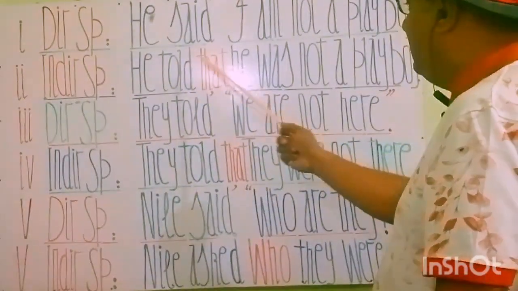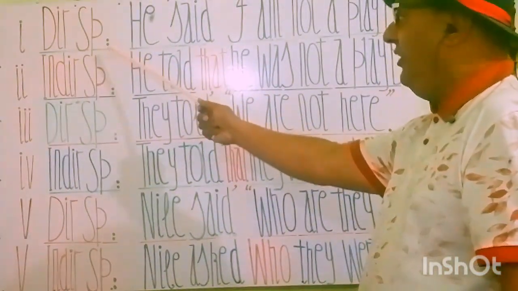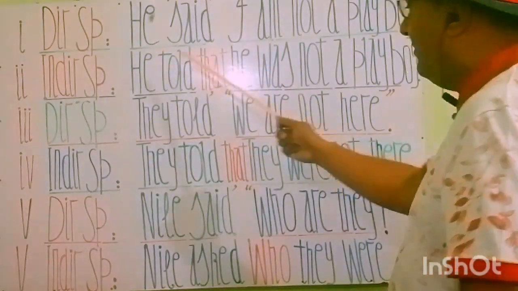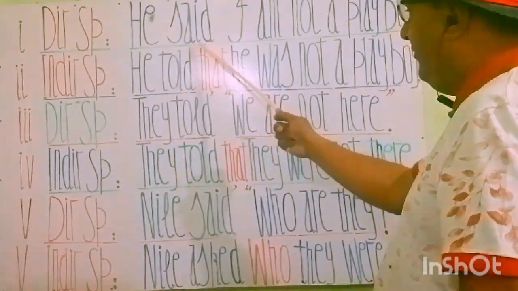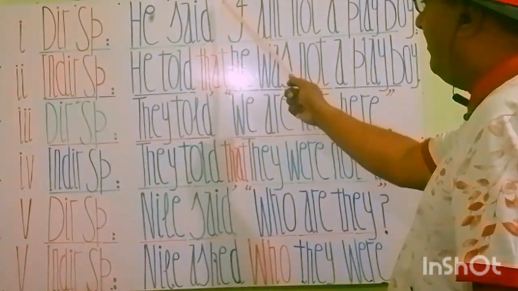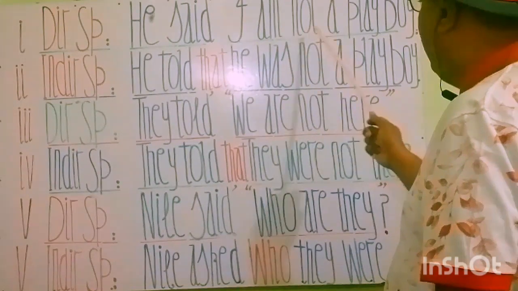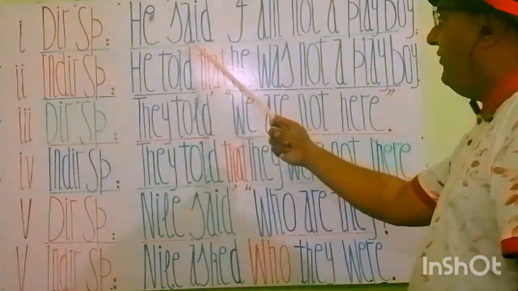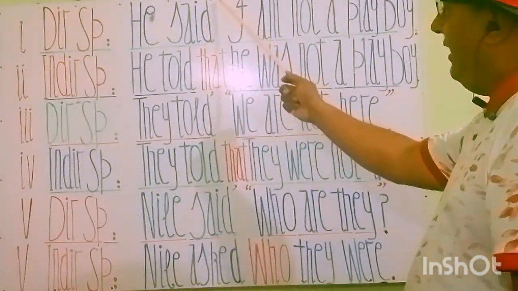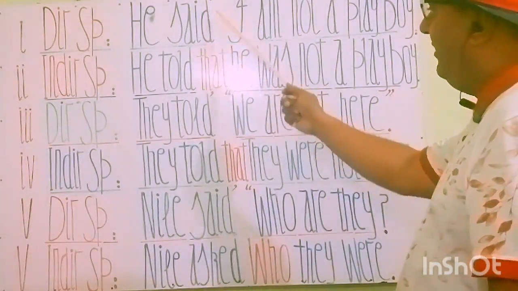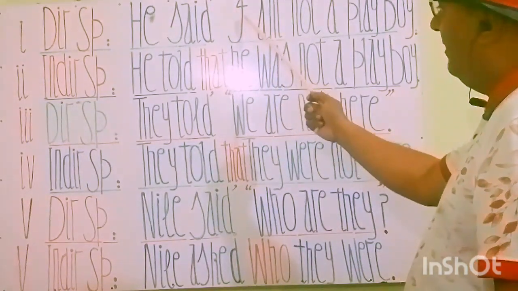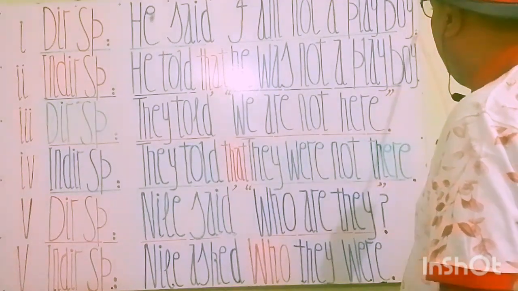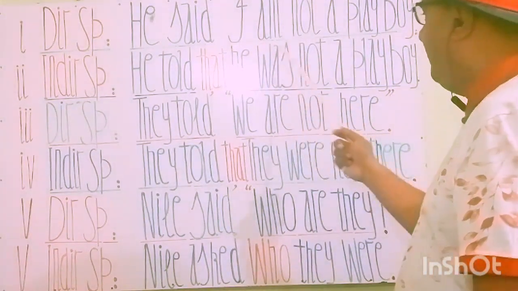First you see, my students, the direct speech. Here see, my students, he said, comma, inverted comma start, I am not a playboy, comma close, full stop. He said, this is the past tense, and this is the first part of direct speech. Here see the comma and then the inverted comma start. I am not a playboy, comma close, full stop. This is a positive affirmative sentence.